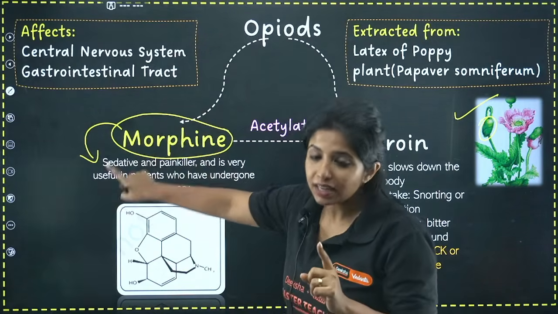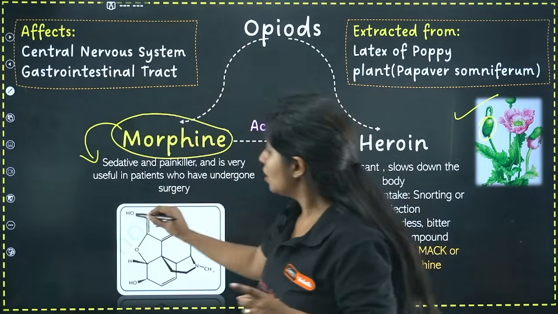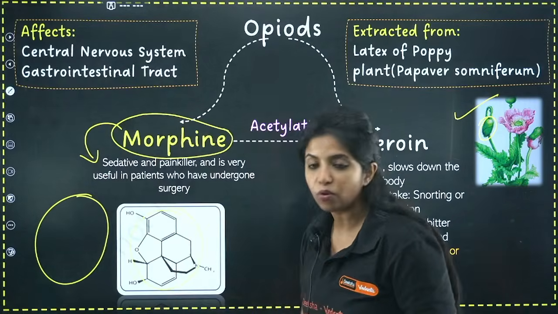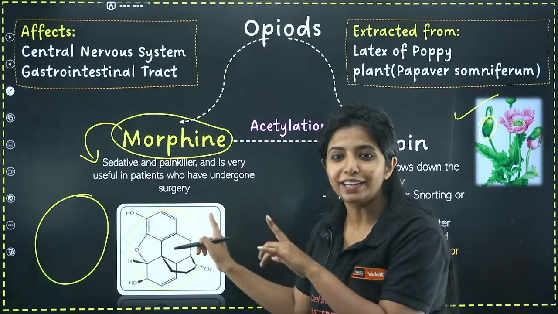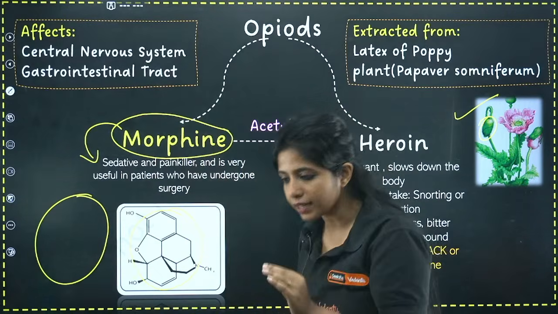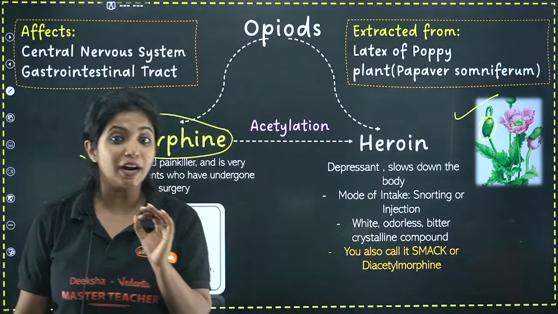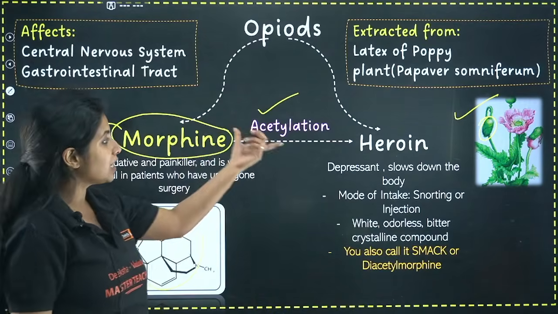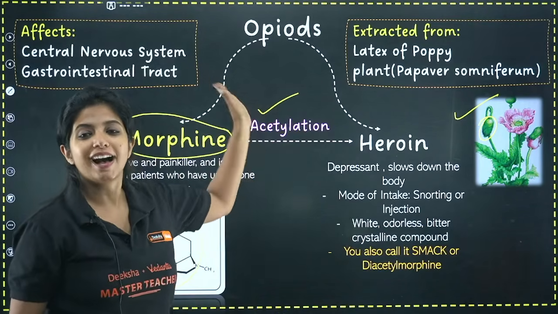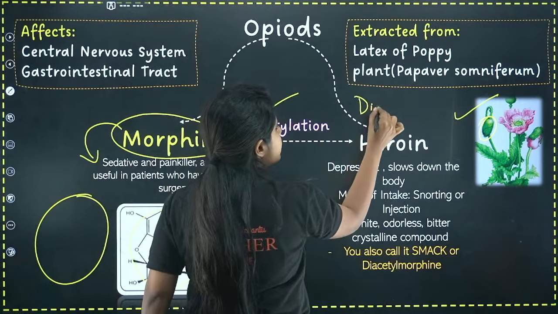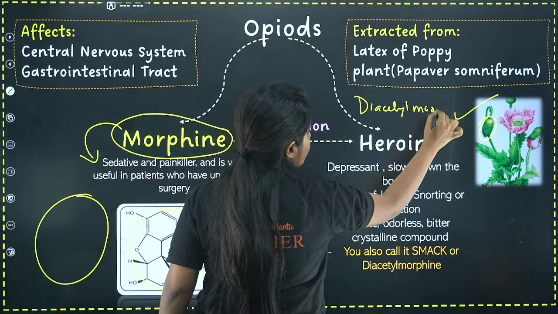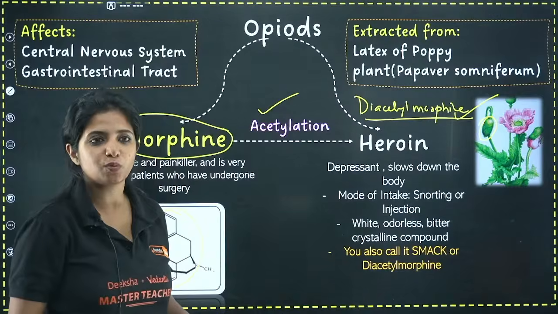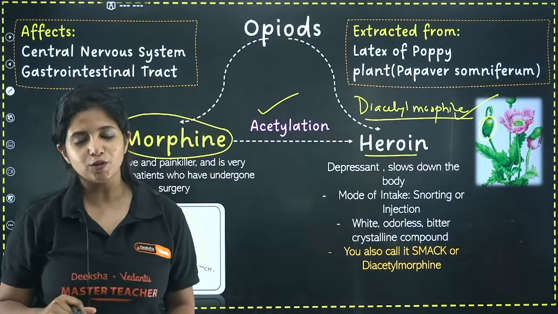Now, morphine is an opioid. It starts with O. If you see the structure of morphine, this also looks like O. So if the structure is given and you are asked to identify, just understand this is morphine. Now, this particular morphine is made to undergo acetylation. And when it undergoes the acetylation process, you get another version of morphine which you call diacetyl morphine, which you also call heroin.